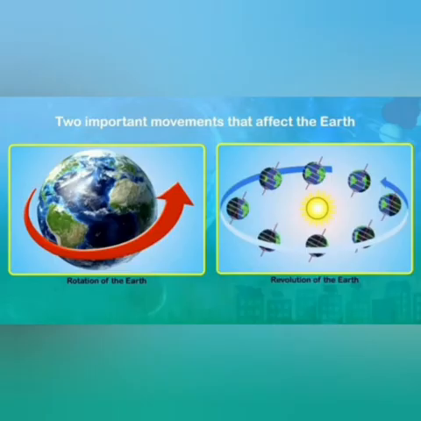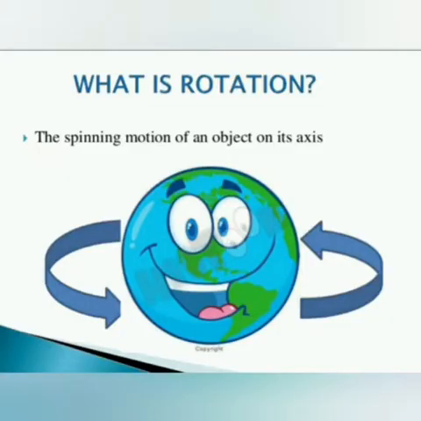Students, do you know how many different types of motions does the Earth have? Yes, Earth has two types of motions. Those are rotation and revolution. Motion means movements. Now the question arises, what is rotation? The spinning motion of an object on its axis is called rotation.